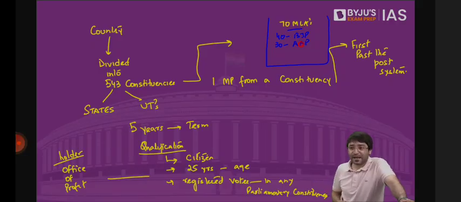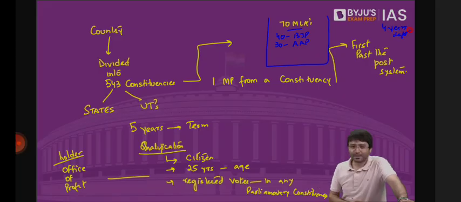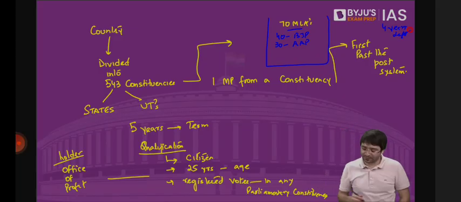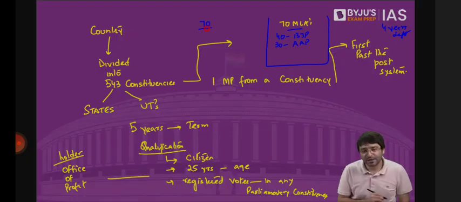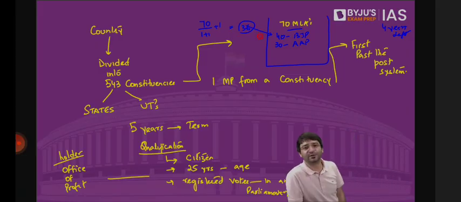What this MP does, he resigns. He still has 4 years left, but he resigns. He joins the BJP. Now, BJP sets him up as the candidate, and he will get elected to Rajya Sabha. How? Total number of MLAs, 70. How many vacancies do we have? 1 plus 1 plus 1. That means 70 divided by 2, 35. 35 plus 1, 36. Whoever gets 36 seats will be elected. That means BJP candidate would be elected to Rajya Sabha from Delhi. Total number of MLAs divided by vacancies plus 1, plus 1.